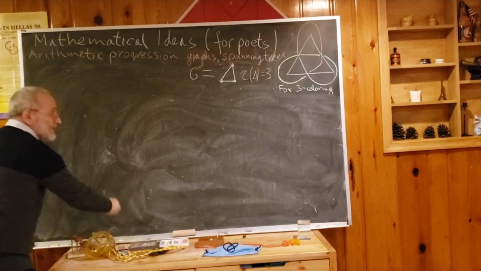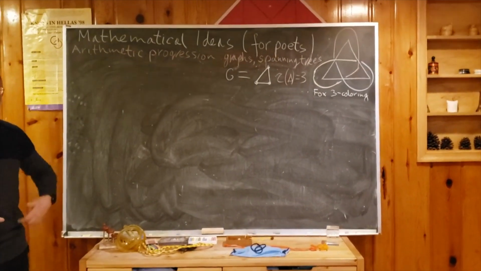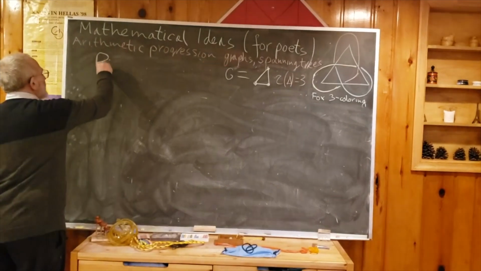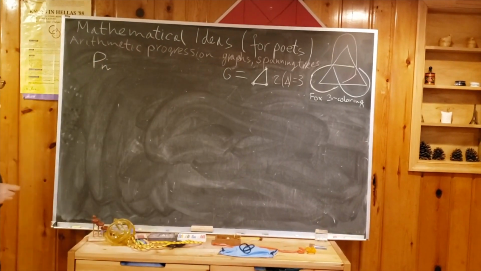So the first exercise I will do is to see how many spanning trees a polygon has. Remember, polygon P_n, it is an n-gon.